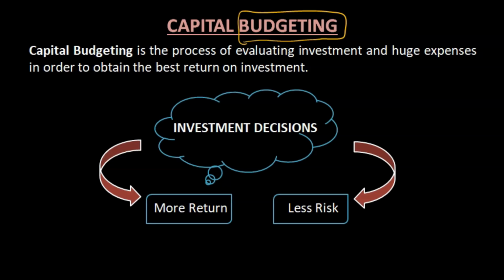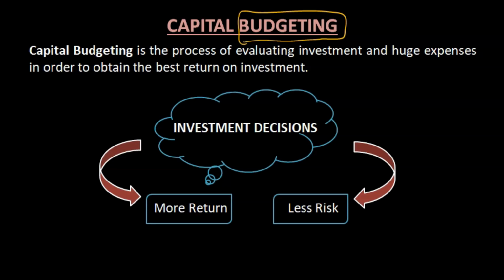You don't have enough money and you want to open something new, so you require a huge amount and you can collect it. We have seen the sources of finance, and what the cost of each source is, if you collect money from shares, debentures or loans. That all we have seen.